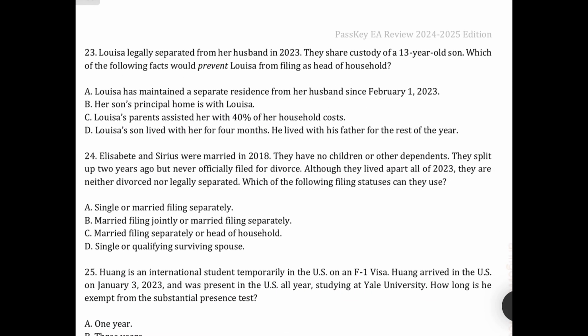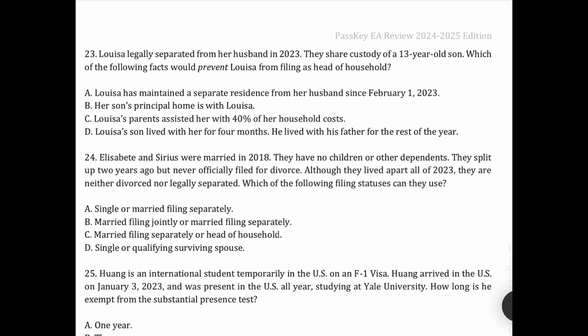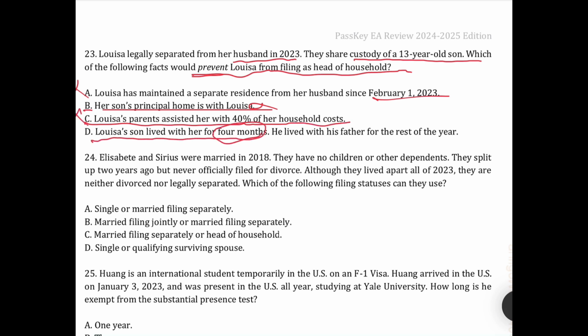Next question: Louisa legally separated from her husband in 2020. They have custody of a 13-year-old son. Which of the following factors would prevent Louisa from filing HOH? Louisa has maintained a separate residence from her husband since then, no. Son's principal home is with Louisa, no. Louisa's parents assist with 40% of her cost, no. Louisa's son lives with her 4 months, and lives with the father the rest of the 6 months. So that's the correct answer.